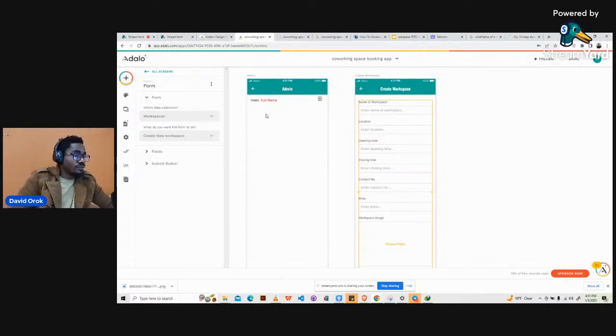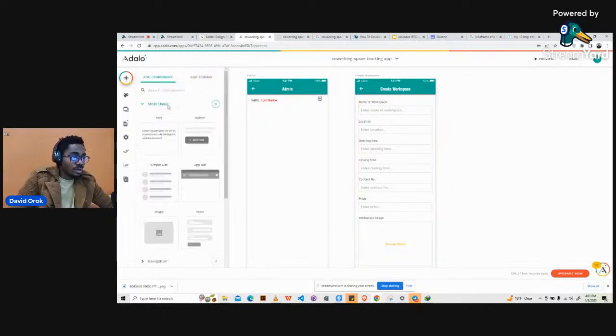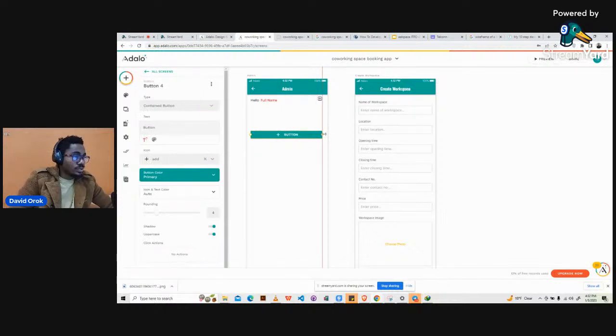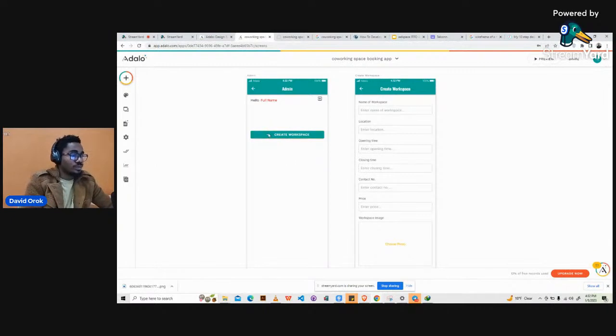Over here we have the main dashboard of the application. So we can bring a button here, and we will call this button create workspace. We can leave the plus icon. It's really cool, so you can always add anything, and we just want the features.